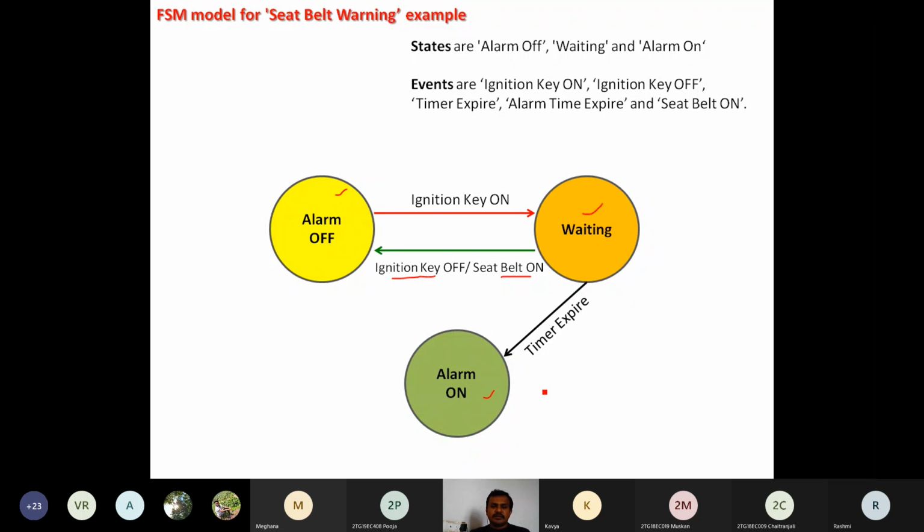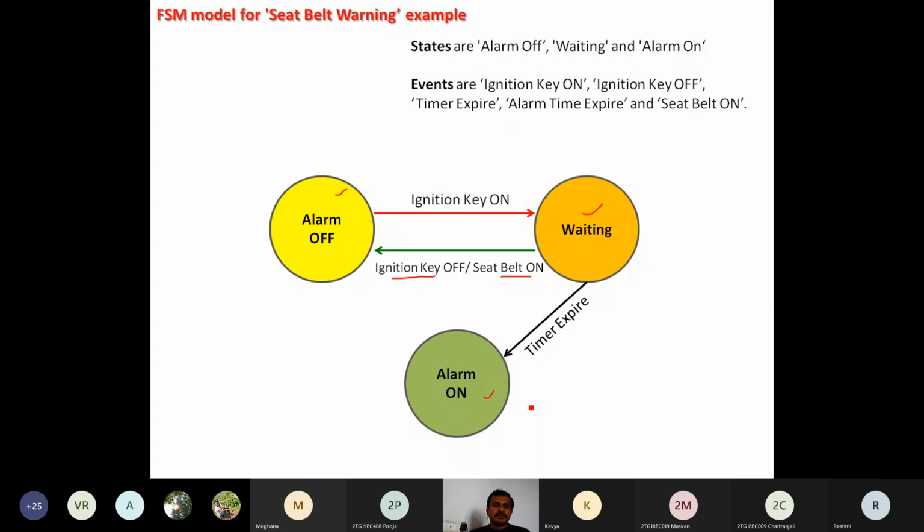Then, when the alarm on moves towards alarm off, it won't move back to waiting, because there is no requirement. The requirement is only to make the alarm on and off. Alarm on to waiting, there is no transition. So the only transition from alarm on to alarm off we are going to observe.